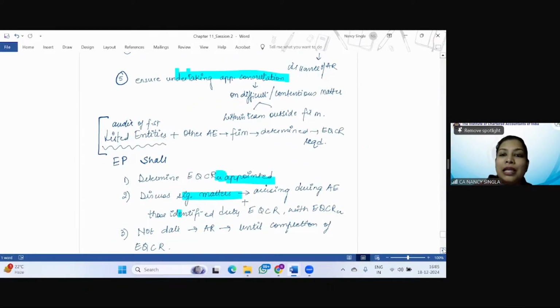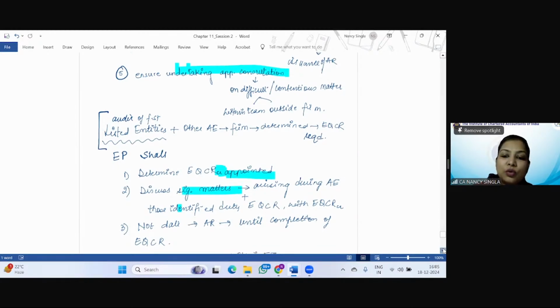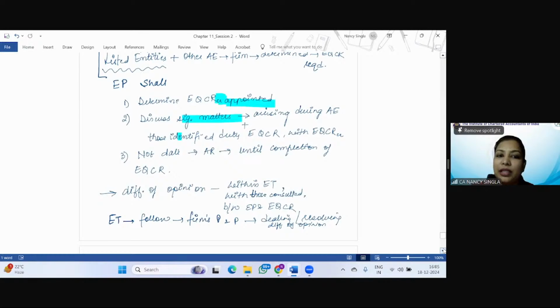Now, with respect to audit of financial statements of listed entities, we know that engagement quality control review is mandatory. For others also, where the firm has determined that they will get the engagement quality control review of that particular engagement done, with respect to all those, the engagement partner shall determine whether the engagement quality control reviewer has been appointed.